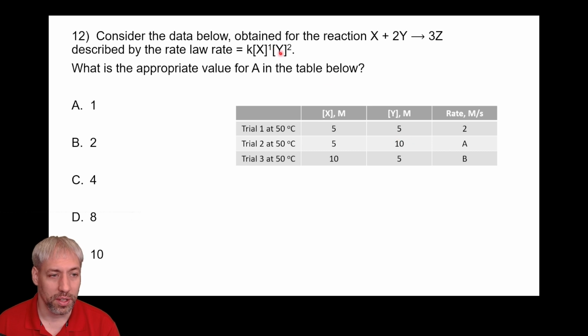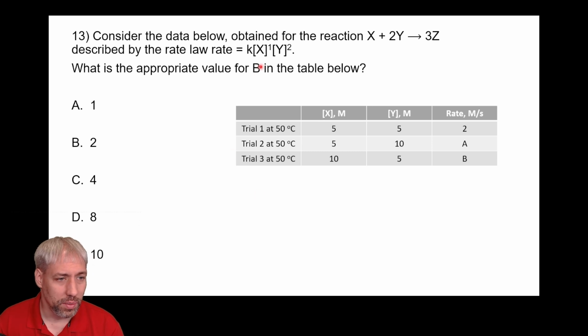If I multiply this by 2, it should be multiplying the entire side by 4. And so the rate is going to quadruple. And so if it's a fourfold increase in rate, that means A should be 8. So the answer in this case is D. So just to reiterate, keep x constant. This doubles. If we double that, we have a 2 here. 2 to the 2 is 4. It's going to be a 4-fold increase. It's going to go 4 times as fast. 4 times 2 equals 8 molarity per second. The answer for A is 8.